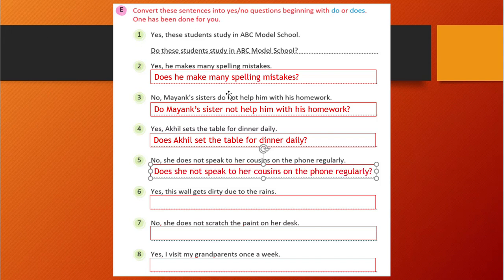Like that we can say does. Then we will write she not, because it is negative. So we will write she not. And speak. The verb should be the same. So speak. And the remaining part we will write: to her cousin on the phone regularly.